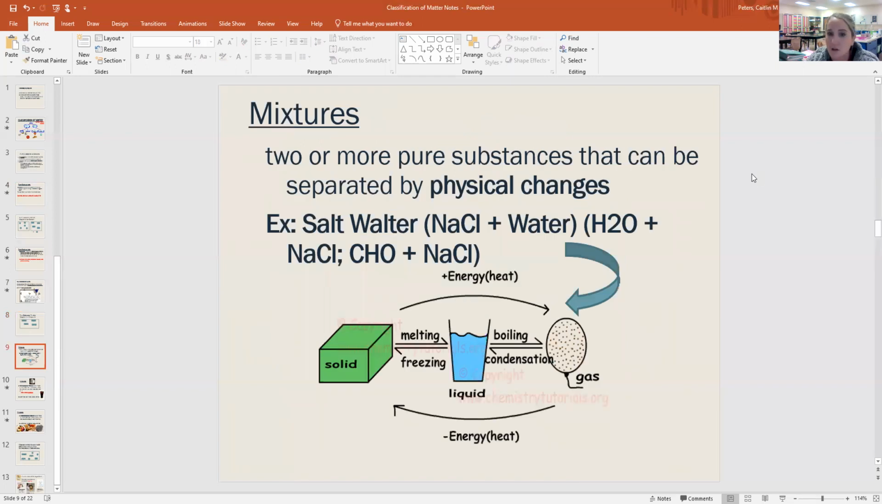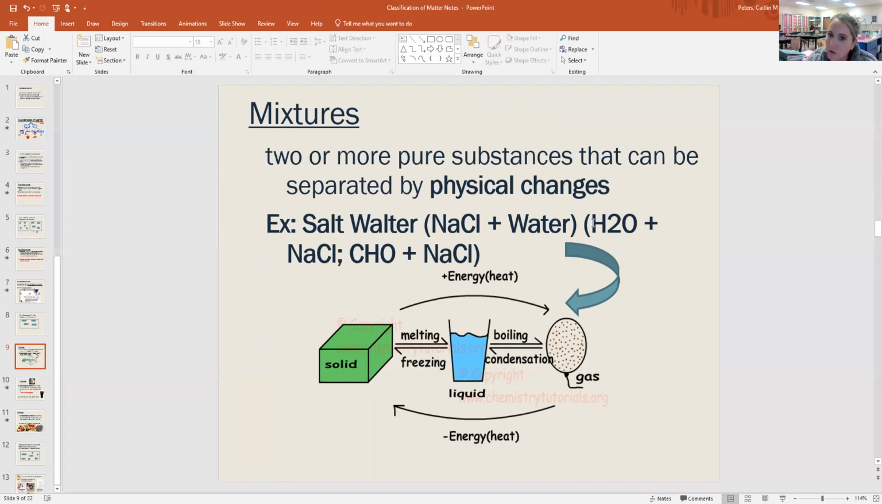Okay, mixtures. Mixtures are two or more substances together in a sample, and they can be separated by physical changes. Salt water is an example of a mixture. And when you look at the formula for salt water, you'll see that it says NaCl plus water because the salt is not bonded to the water. They're separate things, and that's why they can be separated by a physical change.